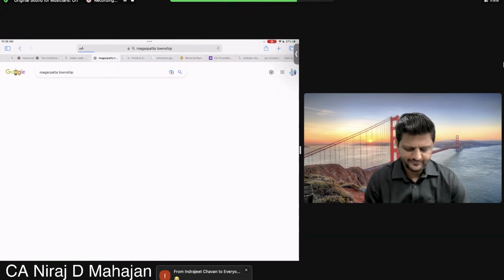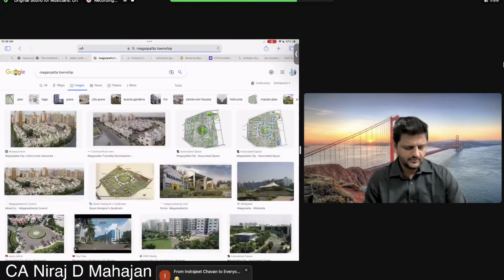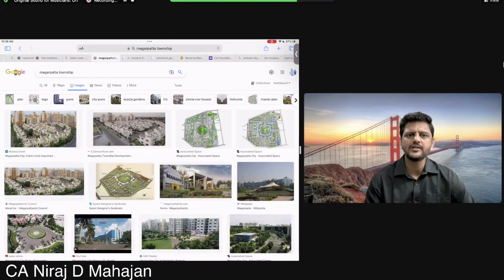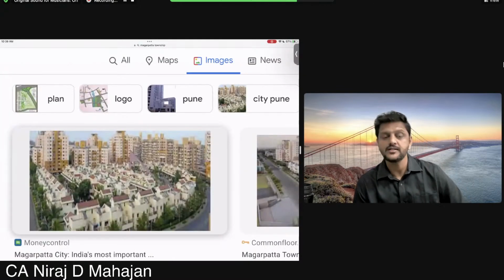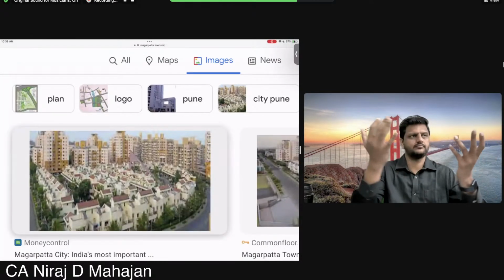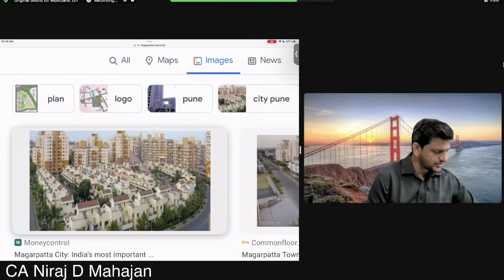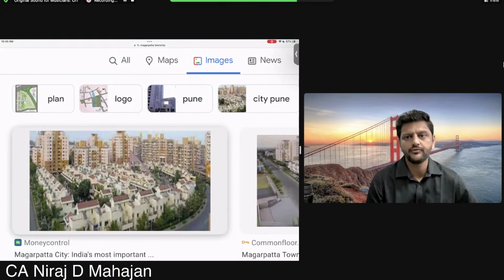Check your area, and you'll see your city, whatever, and just put a township. You'll see. Look at this. This is not one single bungalow or one single society. There are multiple societies inside an area. Multiple societies, multiple buildings, cooperative societies.